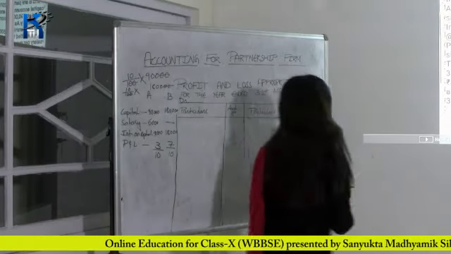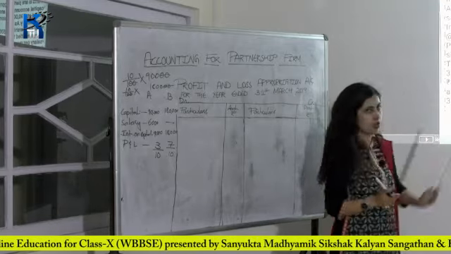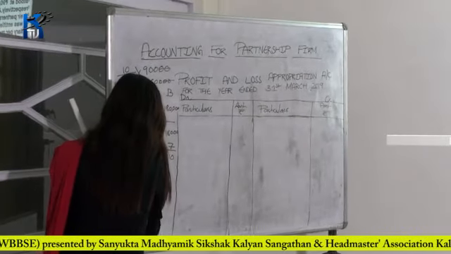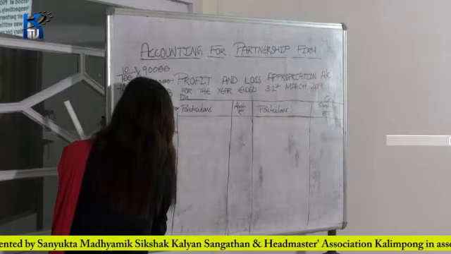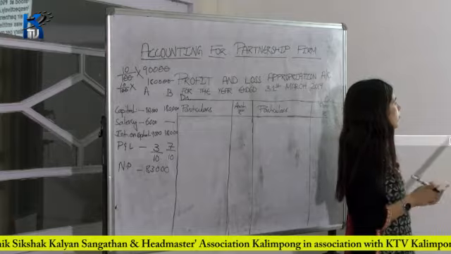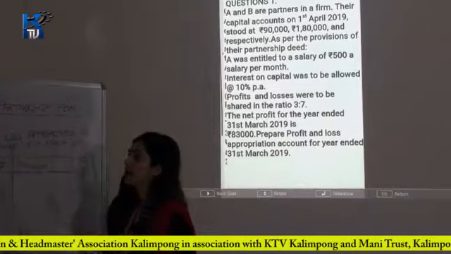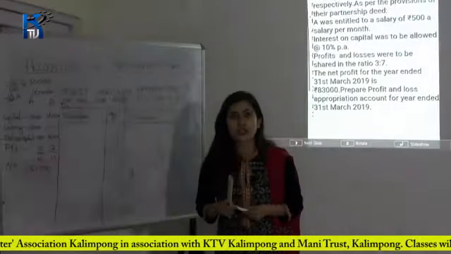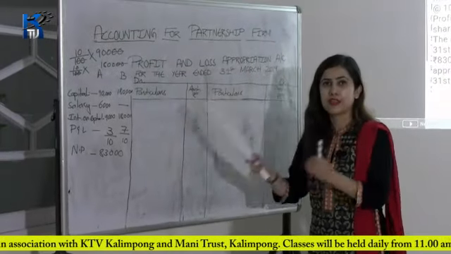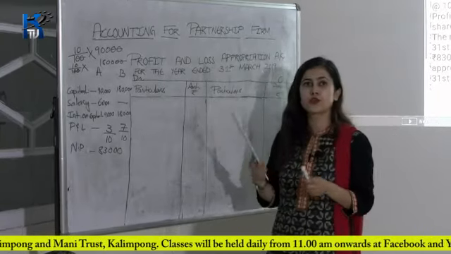So the net profit for the year ended 31st of March 2019 is 83,000. So write your net profit, NP, 83,000. Prepare profit and loss appropriation account for the year ended 31st of March 2019. I've written everything on the board, so no need to check the question. While reading the question, note down everything like interest on capital, whatever is given in the question. It will be easier for you to solve the question.